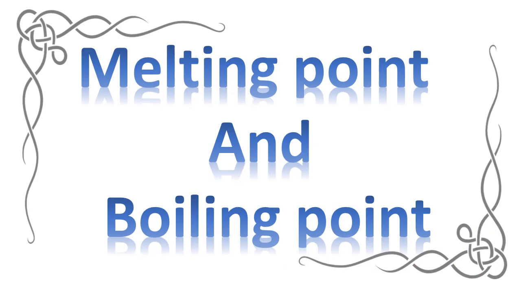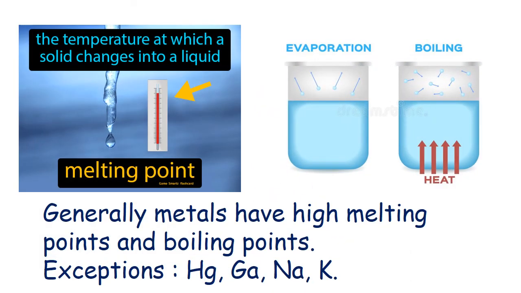Melting point and boiling point. The temperature at which a solid changes into a liquid is known as melting point, whereas the temperature at which a liquid changes into vapors is known as boiling point. Generally, metals have high melting point and boiling point, but we have a few exceptions. We have mercury, gallium, sodium, and even potassium.